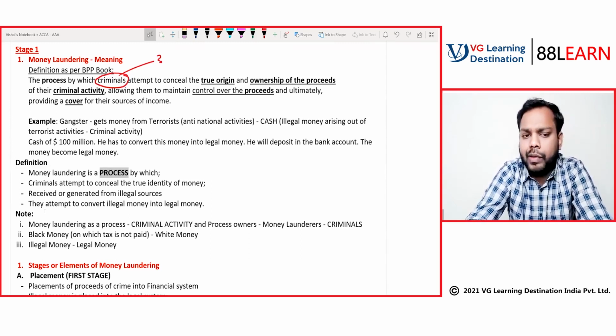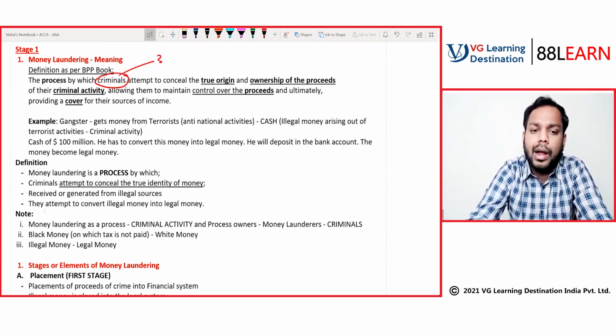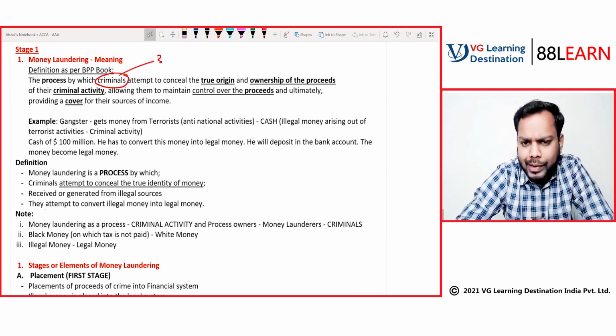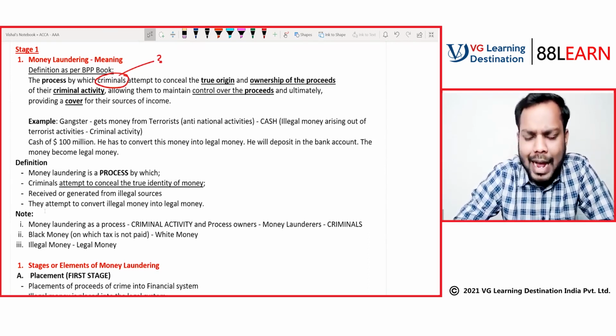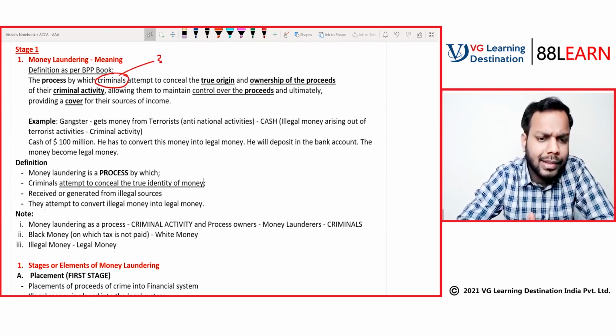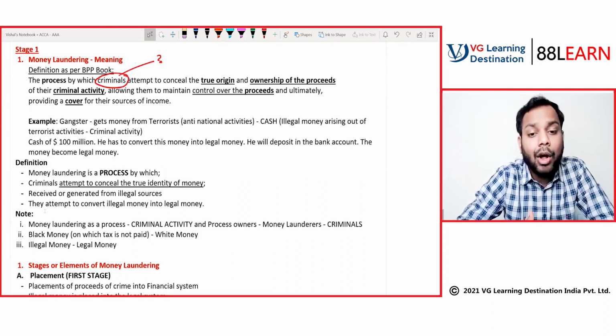Money laundering is a process by which the criminals attempt to conceal the true identity of the money. Like let's suppose black money. Lots of politicians have black money. Will they reveal what is the actual source of money? They have taken bribes, but can they reveal that this money is coming from the bribes? No, they cannot. Whenever you are concealing the source of receiving the money, that act is called money laundering.